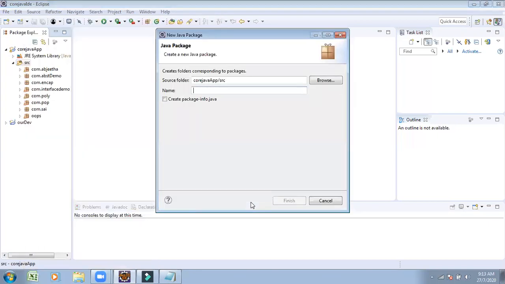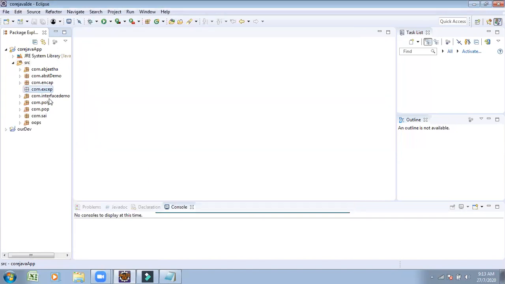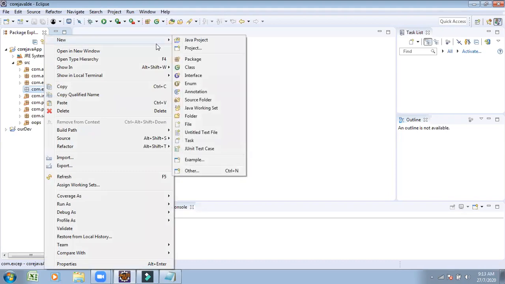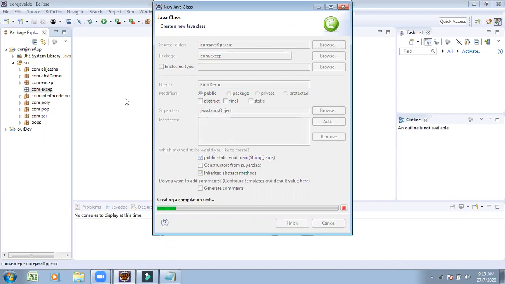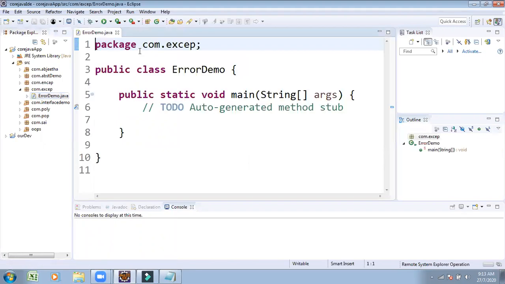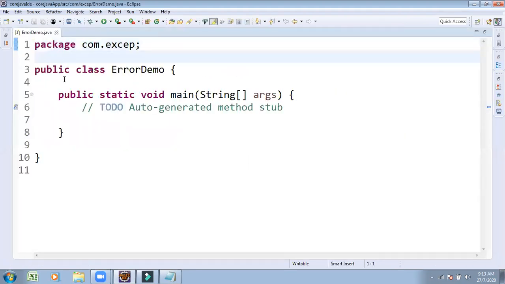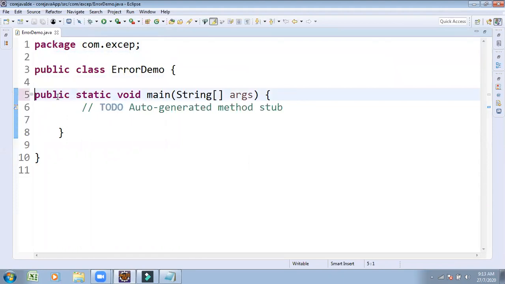New package, some name. For exception demonstration purposes, I created the package. First I want to concentrate on the error. New class, error demo, some name I want to give. Demonstrating the errors purpose, error demo. Click on finish. Class name, public static void main(String[] args).